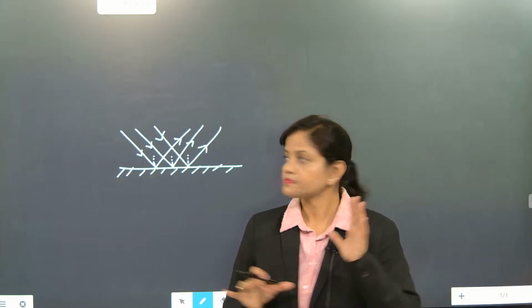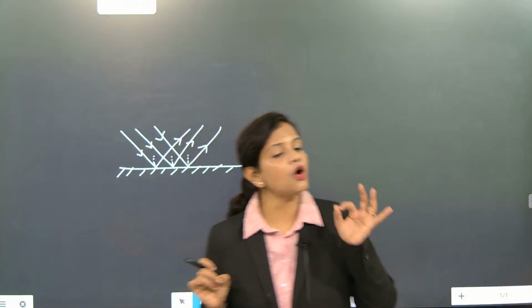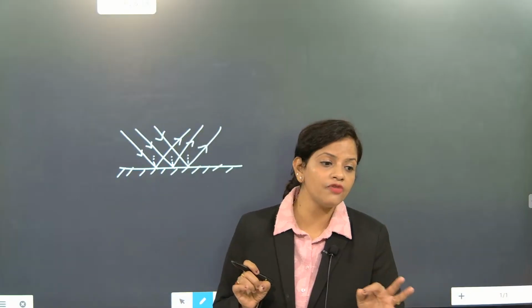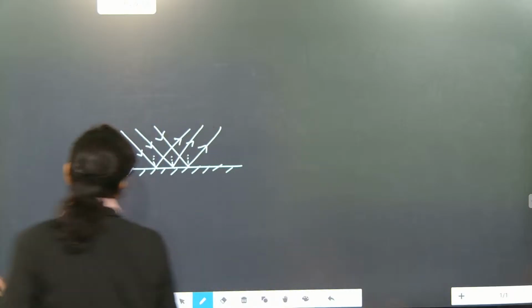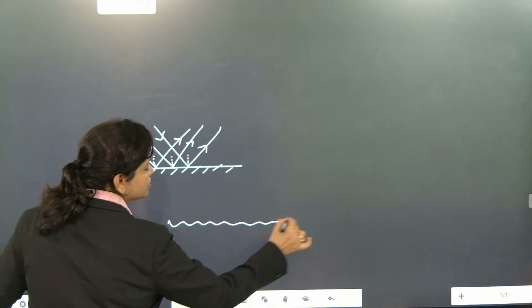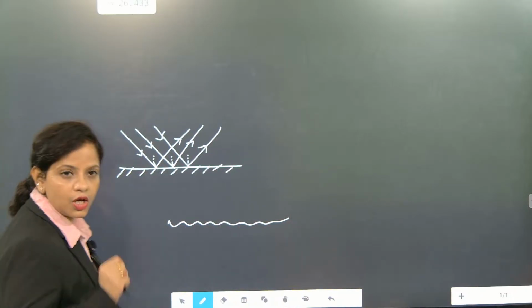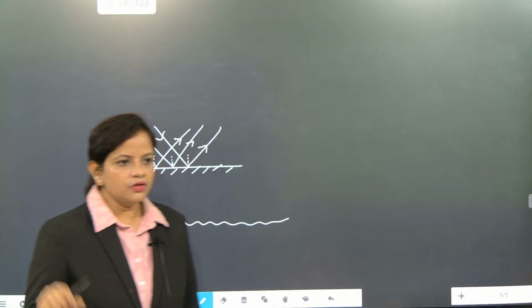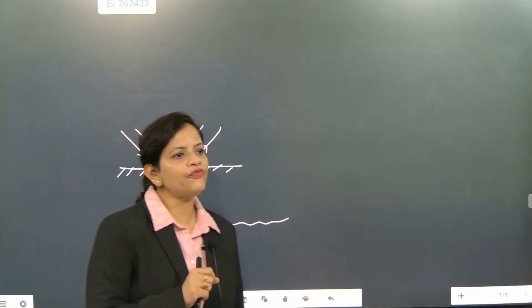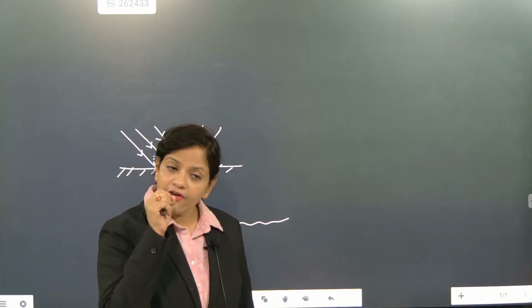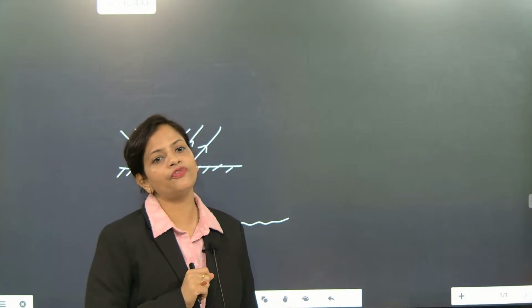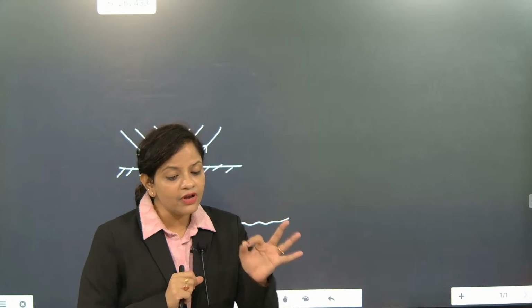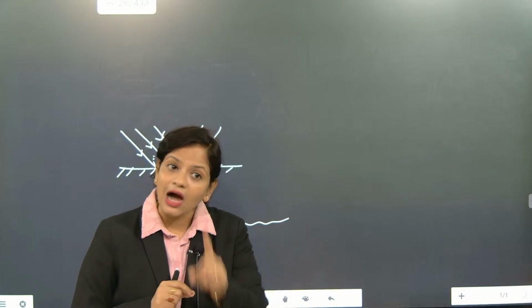Now listen, every single ray will follow the law of reflection. But here one thing is there. If a diffused surface is there, like a wall, table, chair, are they following the law of reflection? They are. Every object will follow the law of reflection. Every ray will follow the law of reflection. But how are they following?